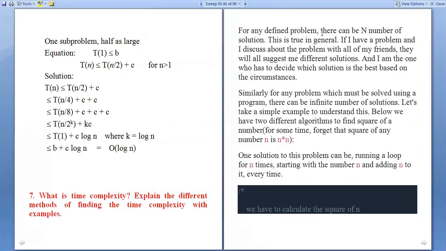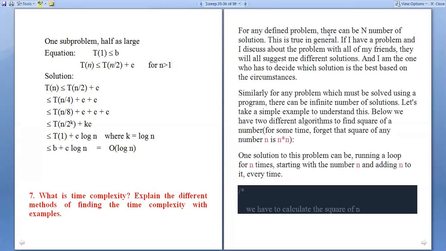So for any problem, there can be n number of solutions. If I have a problem and discuss it with all of my friends, they will all suggest me different solutions. And I am the one who has to decide which solution is the best based on the circumstances. That means, suppose anyone is having some problem. How to solve this problem?